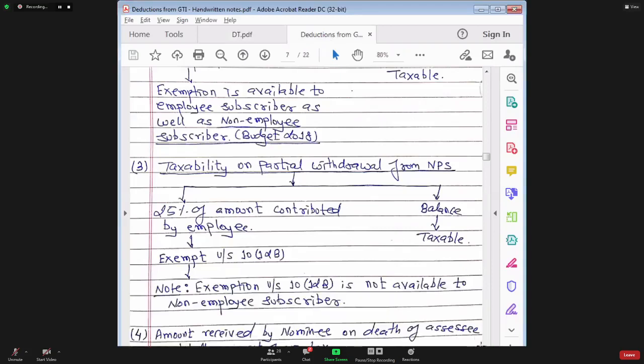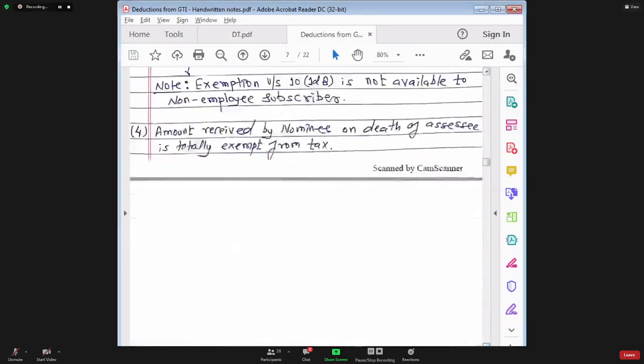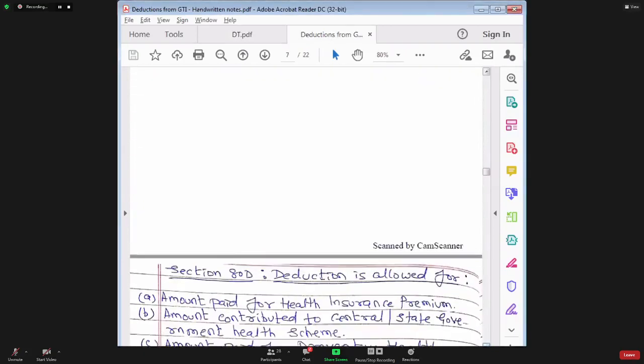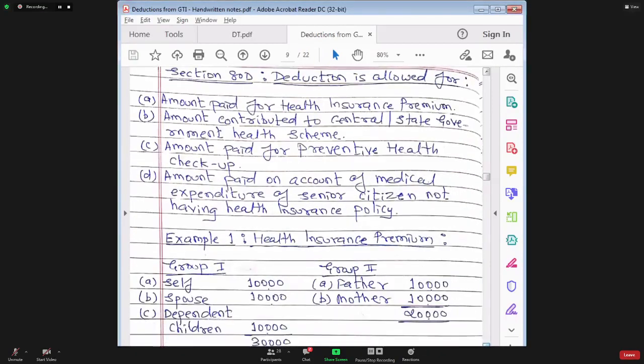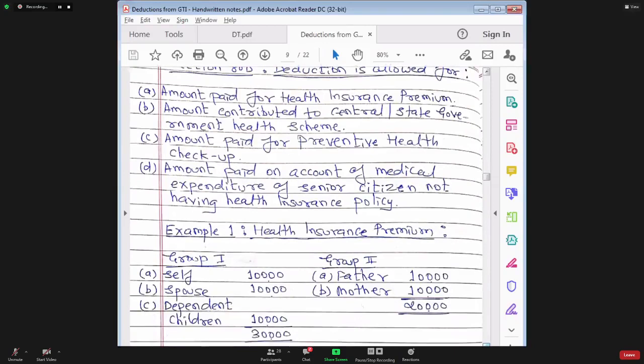So I have an example in front of me. I'll show you the example. You should give me the answer as to how much deduction will be allowed. Yes, can you see example number 1?